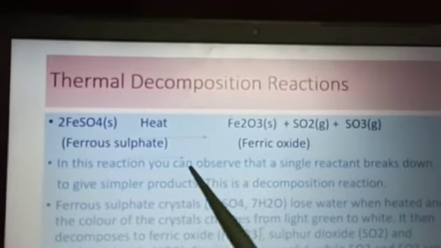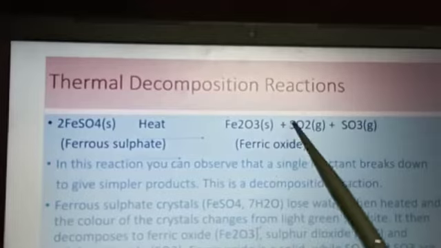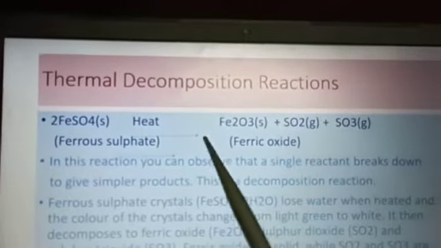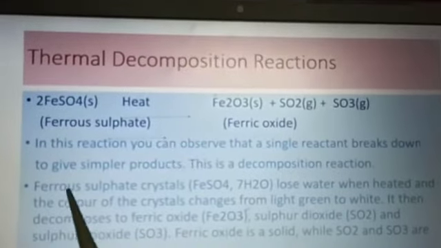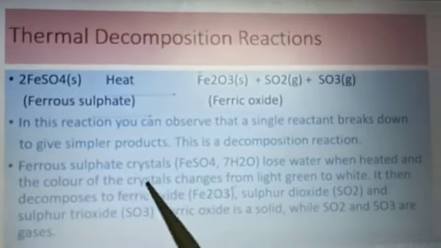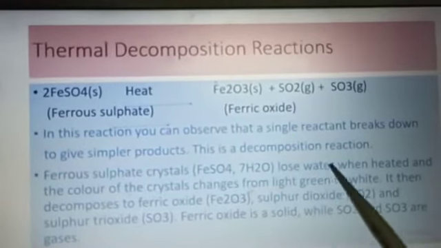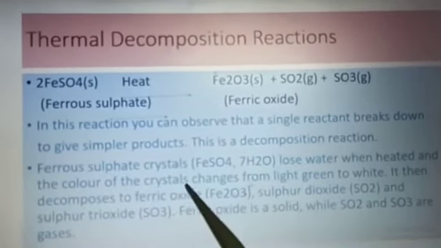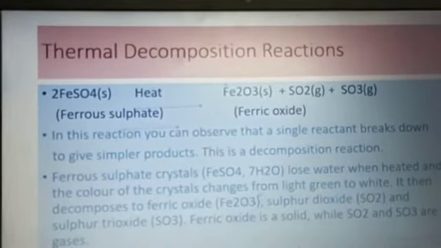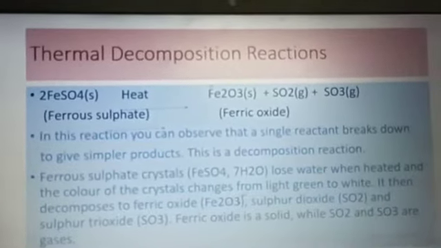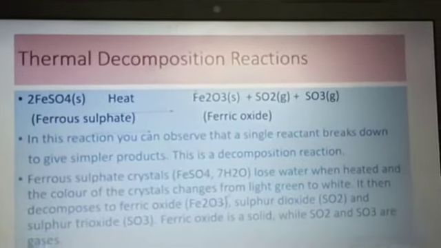So in this reaction, as you are observing, a single substance is breaking down into 3 substances, which means it is a decomposition reaction. And ferrous sulfate crystals, that is FeSO4.7H2O, lose water when heated and the color of crystals changes from light green to white. This question also sometimes asks you what is the color of ferrous sulfate crystal or why does it change into white color.